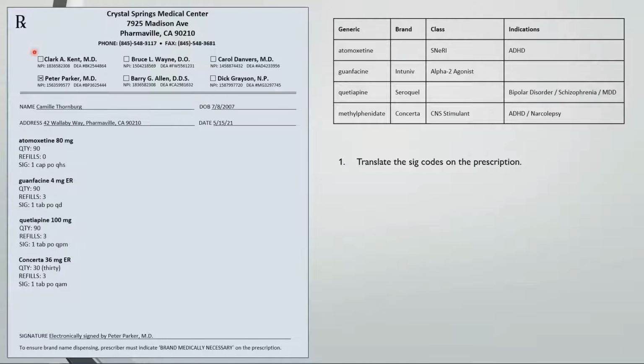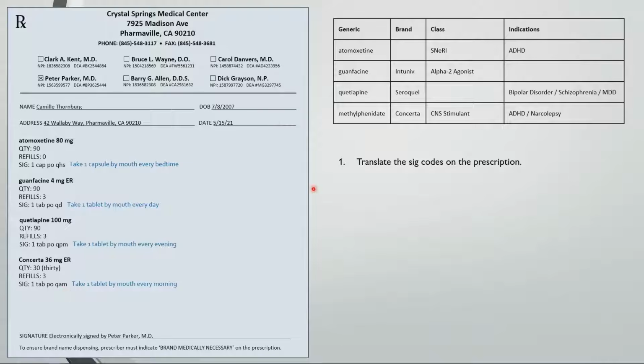First, let's translate the Sig codes on the prescription. 1 cap PO QHS is take 1 capsule by mouth every bedtime. 1 tab PO QD is take 1 tablet by mouth every day. 1 tab PO QPM is take 1 tablet by mouth every evening or every night. 1 tab PO QAM is take 1 tablet by mouth every morning.